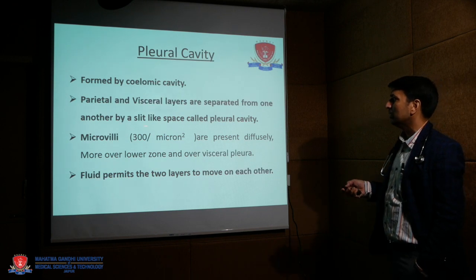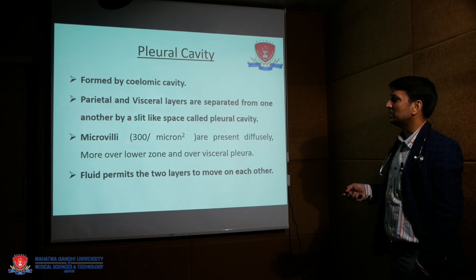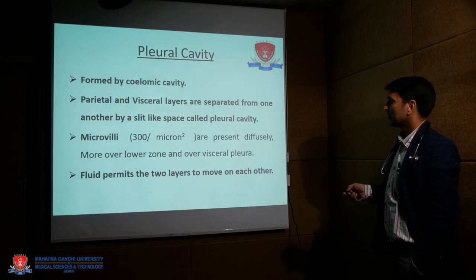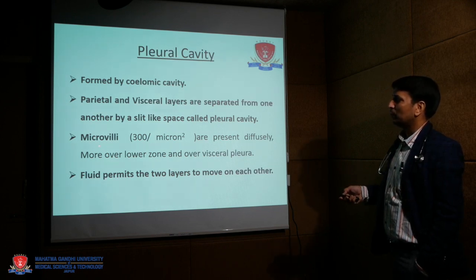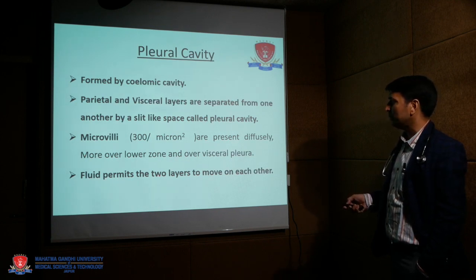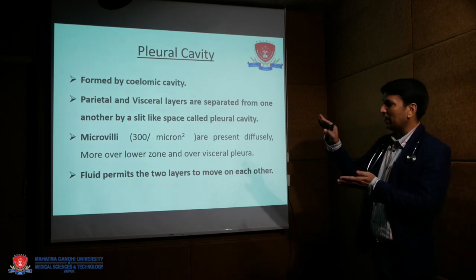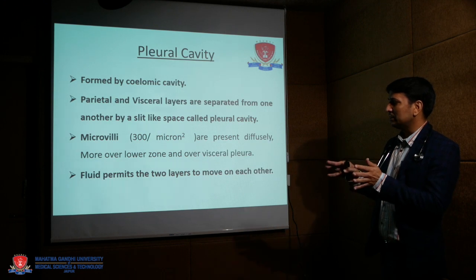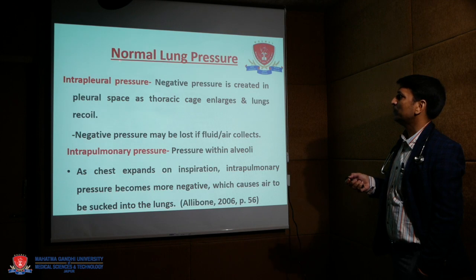These are lined by microvilli, with a density of 300 per square micron, present diffusely over the pleural lining, more over the lower zone and over the visceral pleura. Fluid permits the two layers to move on each other by decreasing the pressure between both layers.